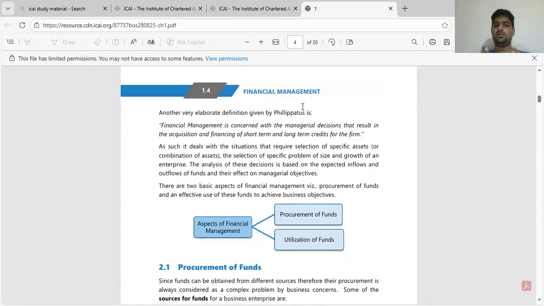It can be banking. So, to put it in a simple manner, financial management is to understand and deal with procurement of funds and utilization of funds. You have to procure the money and decide how to utilize it. You're utilizing the fund with the expectation of returns, and then decide how this return is to be distributed. This is simple financial management.